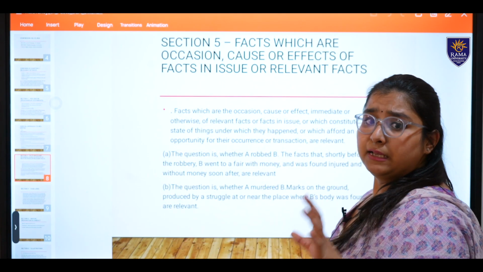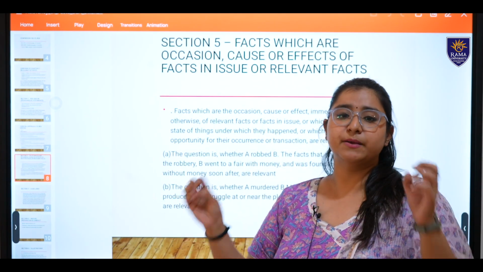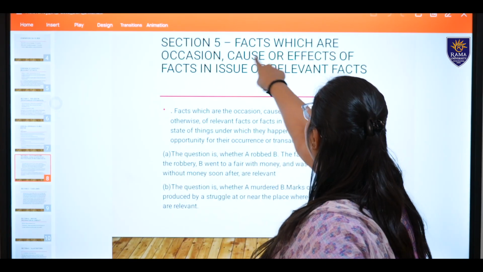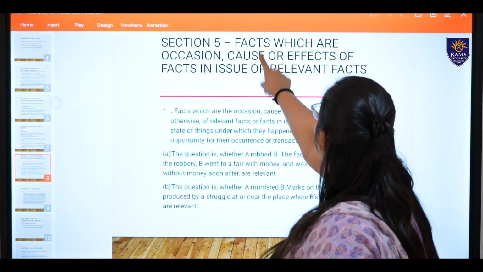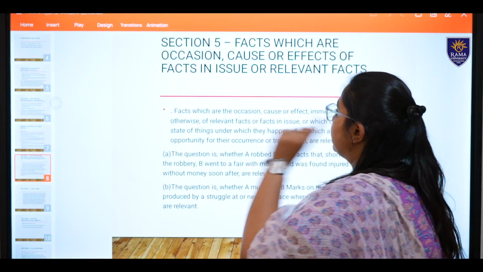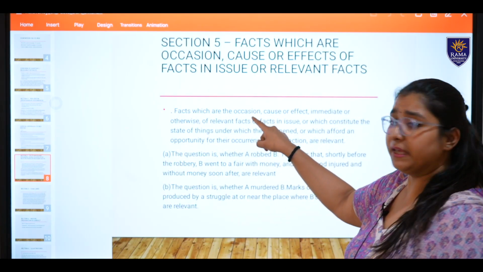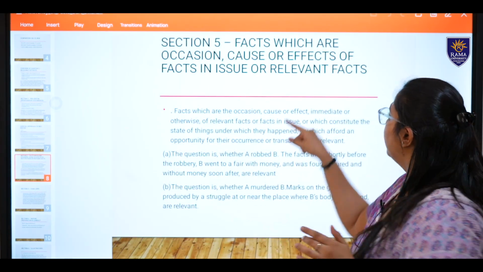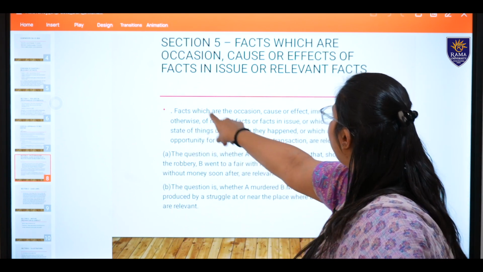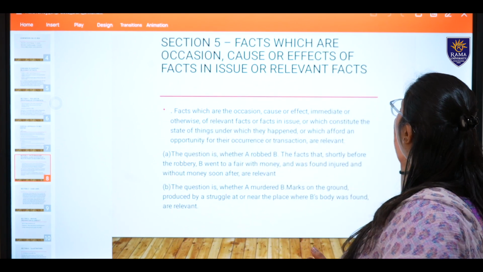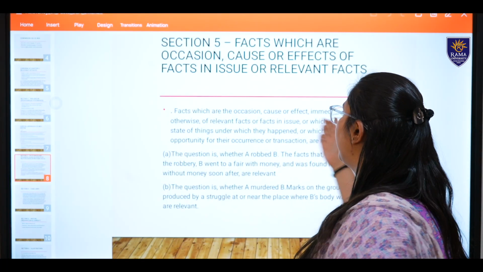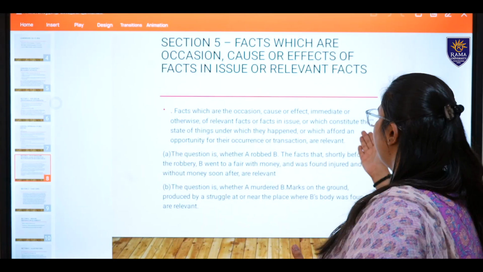Next, see, there are a lot of sections in this. We are just going to deal with 2 to 3 sections right now. The next section is section 5, facts which are the occasion, cause or effect of facts in issue. The Bare Act says facts which are the occasion, cause or effect, immediate or otherwise, of relevant facts or facts in issue, or which constitute the state of things under which they happen, or which afford an opportunity for their occurrence or transaction, are relevant.